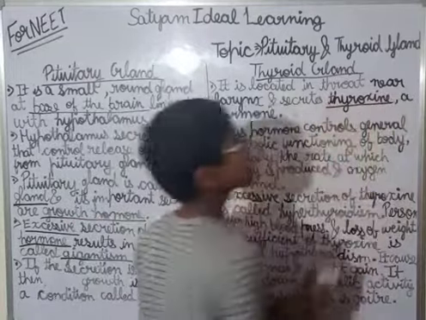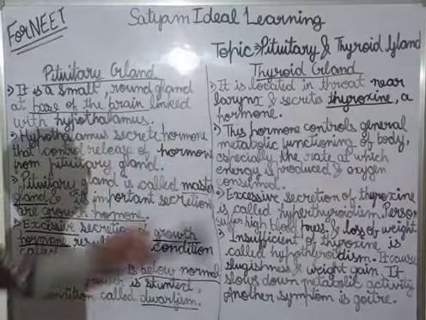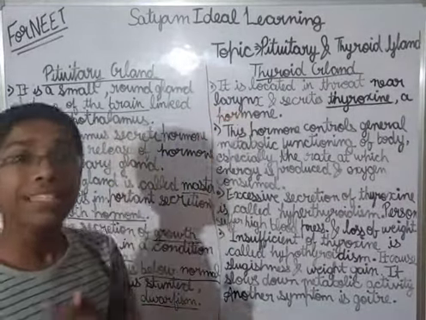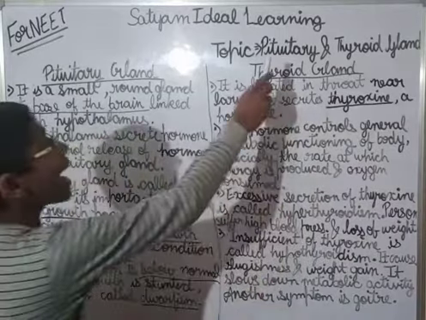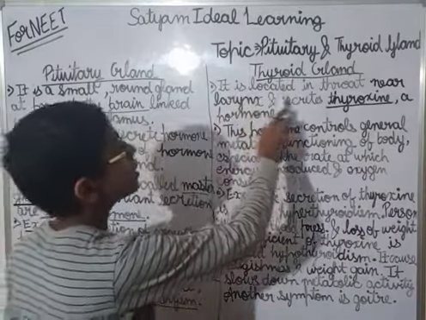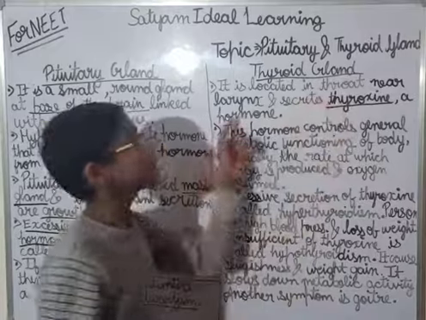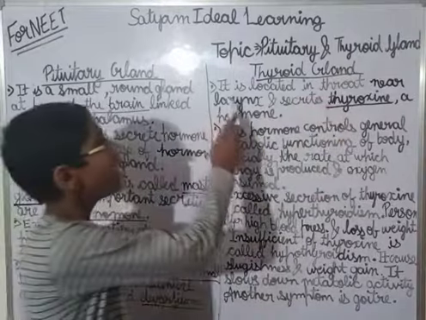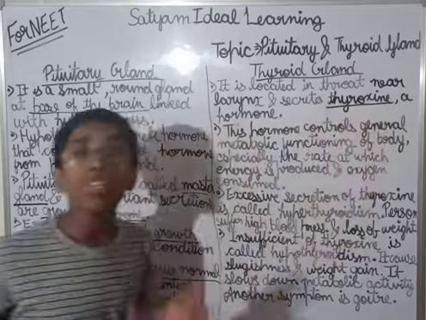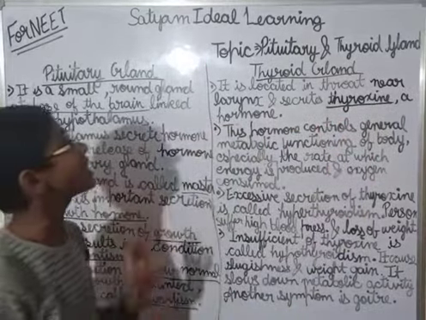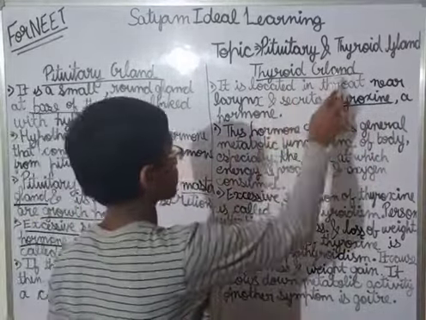Guys, thyroxine is a hormone, and you know the larynx. The larynx is the voice box we have learned in the respiratory system. So the thyroid gland is located in the throat near the larynx, and secretes thyroxine. Thyroxine is a hormone which is secreted by the thyroid gland.